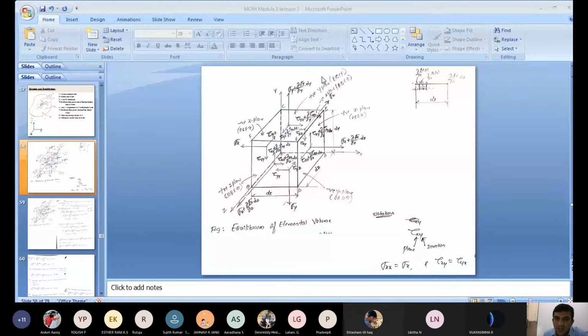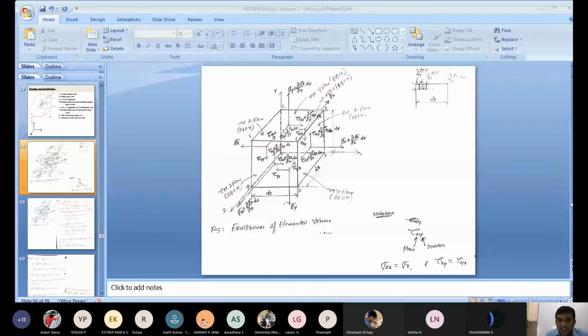Understood, the negative x-plane and the positive x-plane? What is the distance between the negative x-plane and the positive x-plane? The distance between those two planes is the thickness of the element along the x direction, which is dx. Any doubt regarding this?